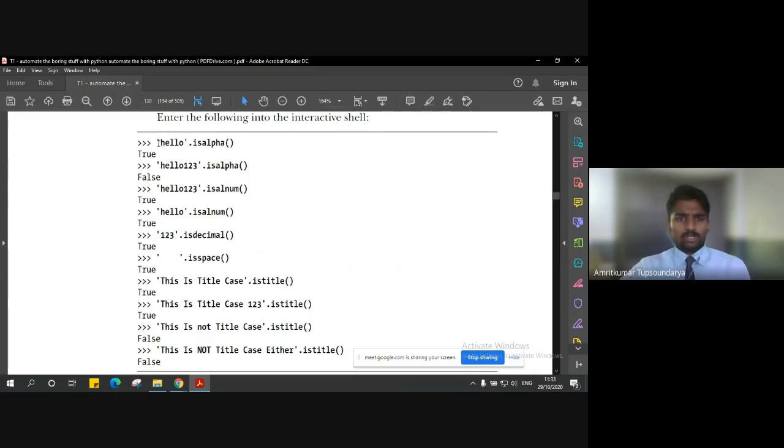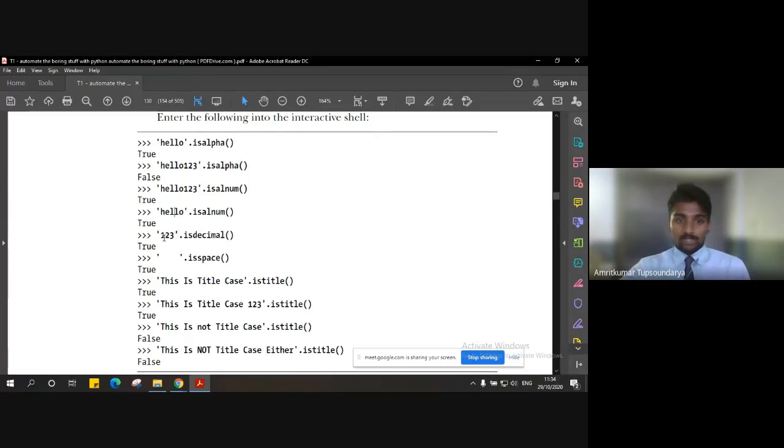I mean, you can clearly understand these are very easy ones. So is alpha? Yes, these all are alpha. Is alpha again false because we have numbers here? Is alnum? Yes, because we have alphabets as well as numbers. "Hello." is alnum true. Why? Because it does have alphabets, right? It doesn't have numbers, but it does have alphabets.